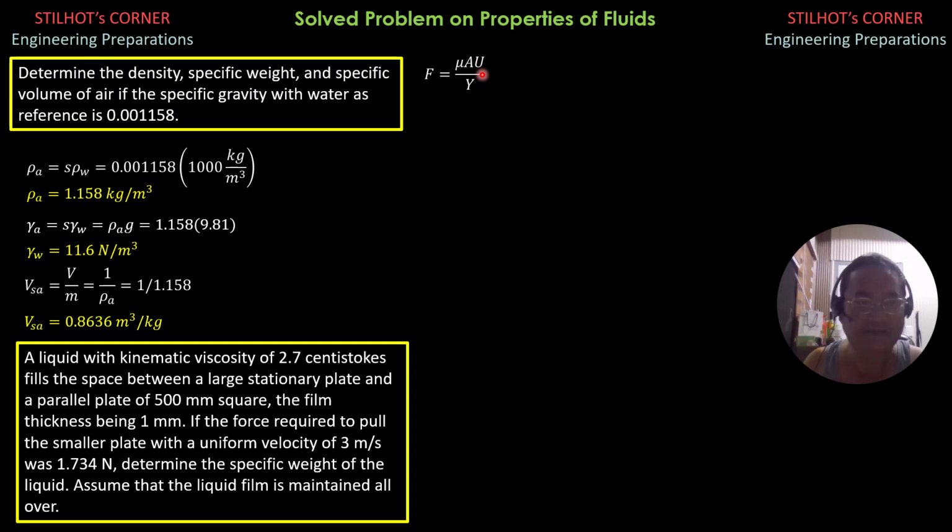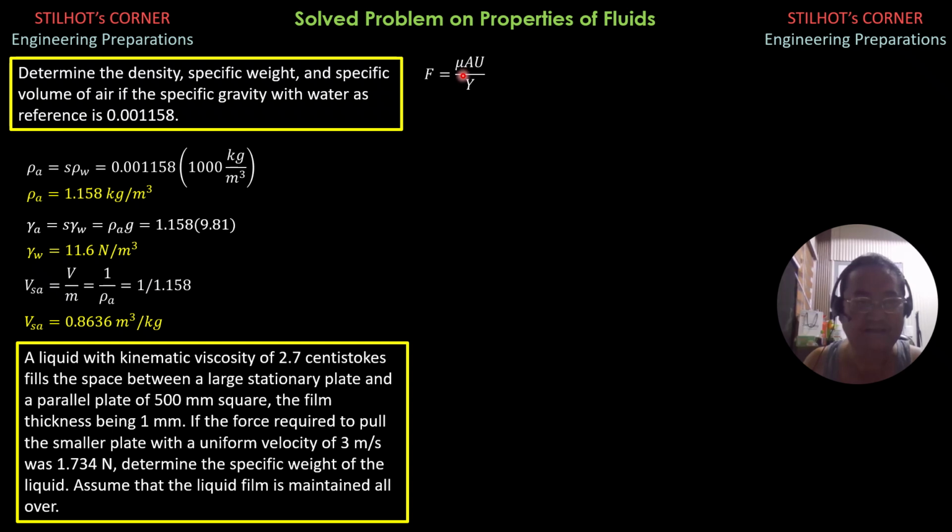Then let's just convert units. U is 3 meters per second and Y is 1 mm or 0.005. So again, viscosity is equal to kinematic viscosity, I'll just use nu as the symbol, times density.